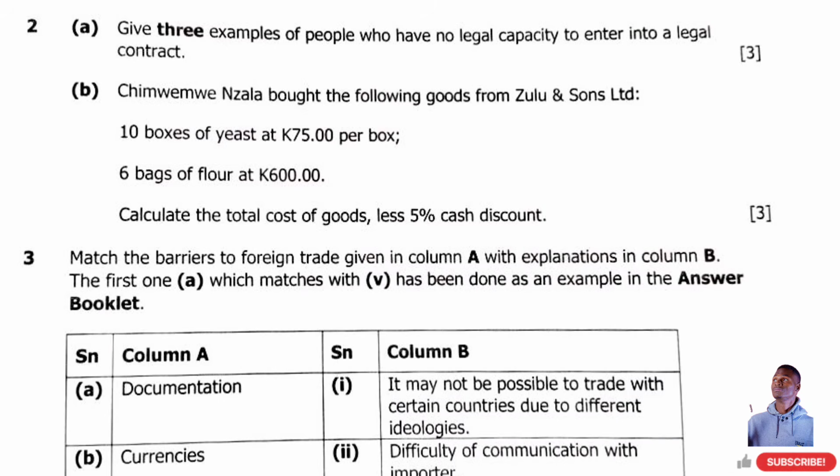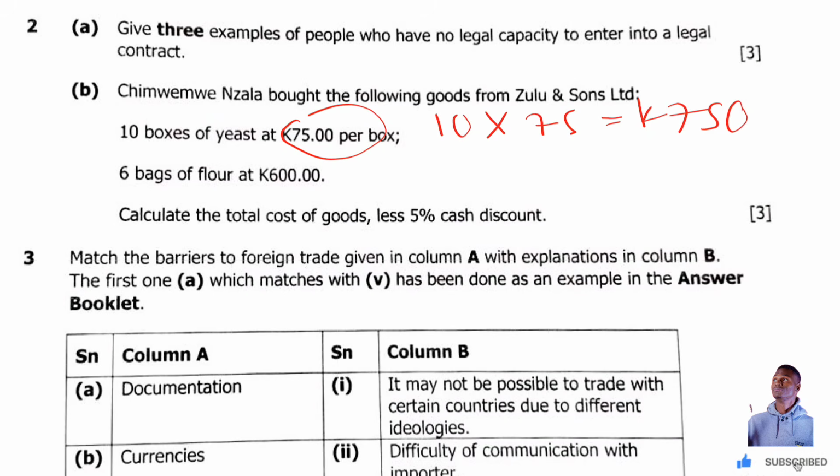Since this 75 kwacha here is the cost per box, you're going to multiply 10 times 75 to have 750 kwacha. Then you're going to add 750 kwacha to 600, so that you get the total amount.